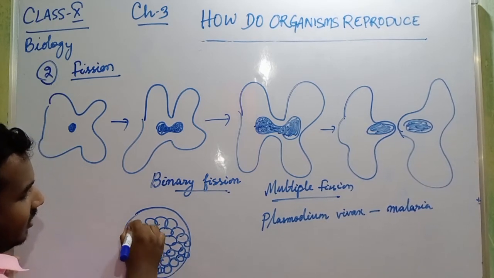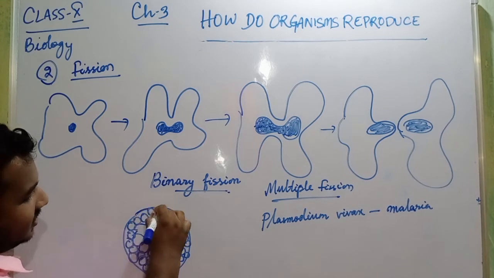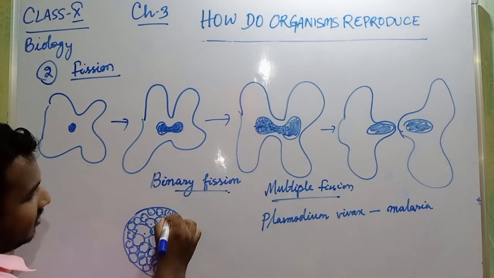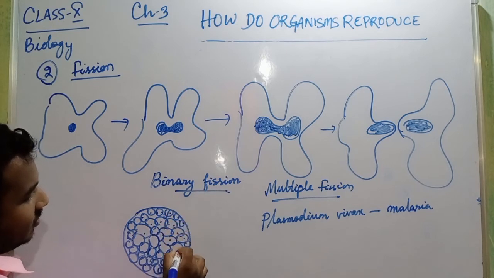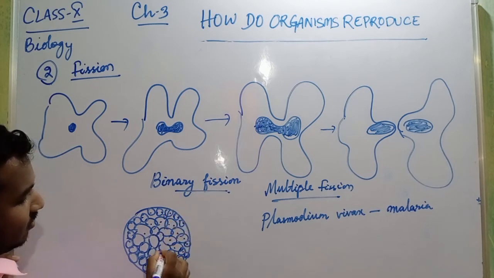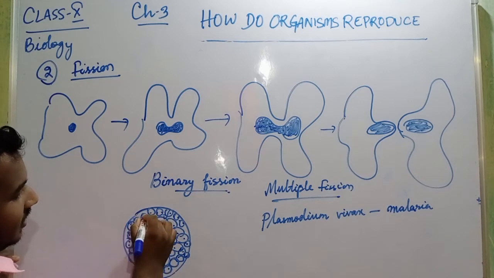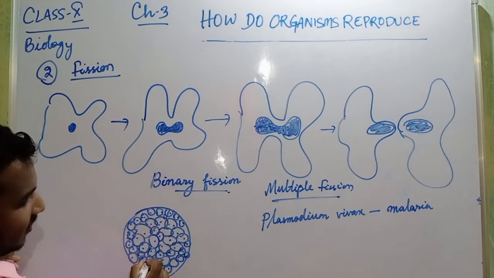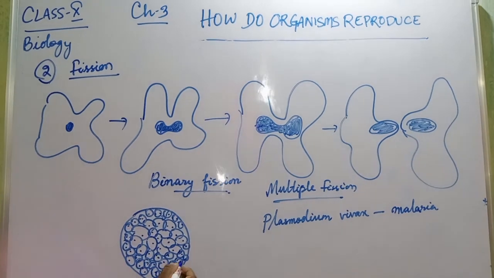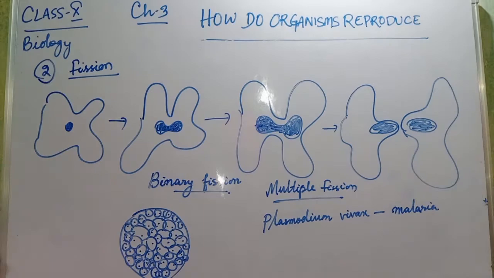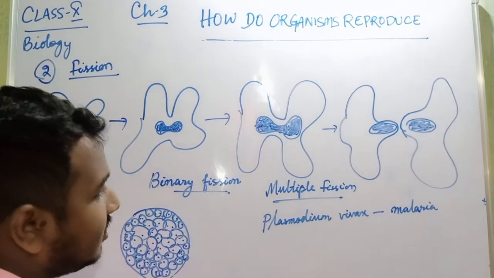They live in our blood cells. From one cell to multiple cells, it is happening. Like the coronavirus, when it enters our body, from one cell to different cells it is converting. This is multiple fission.